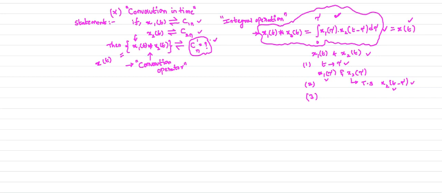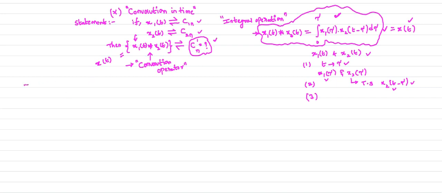That is what we are going to find out. Here c1n corresponds to x1 of t, c2n corresponds to x2 of t, and cn dash corresponds to x1 of t convolution x2 of t. We are going to find out cn dash.